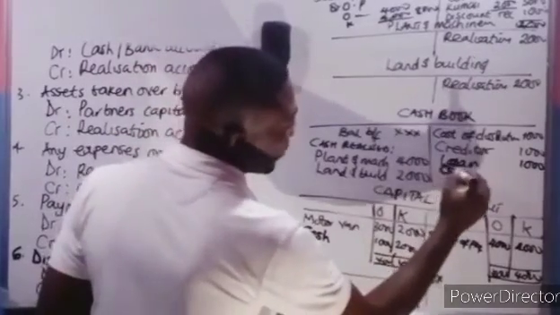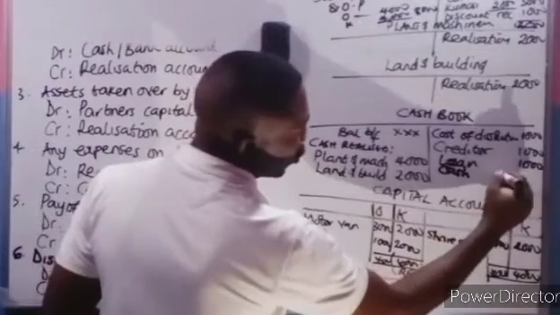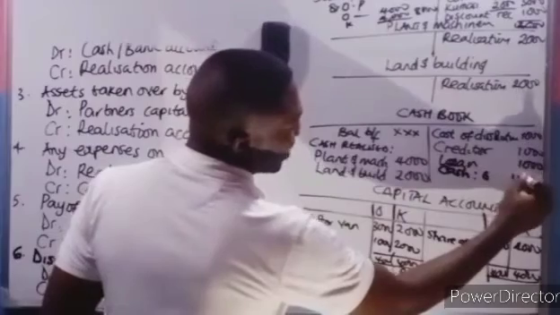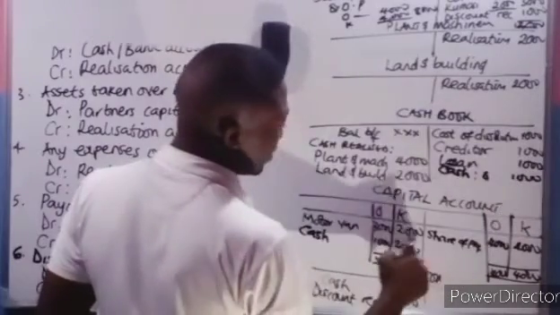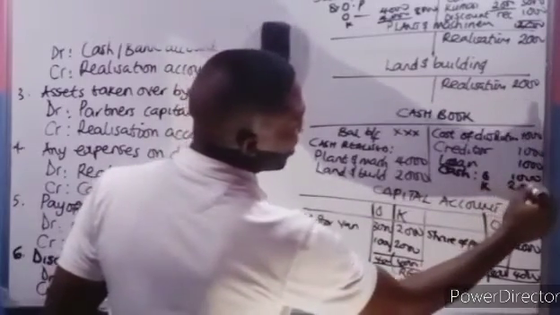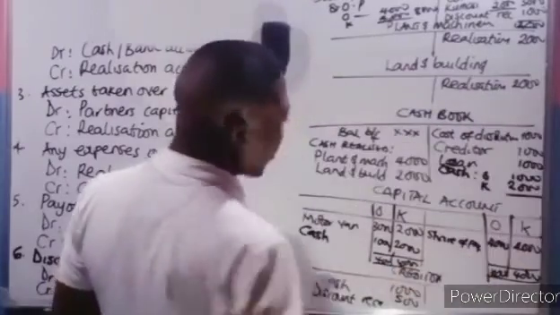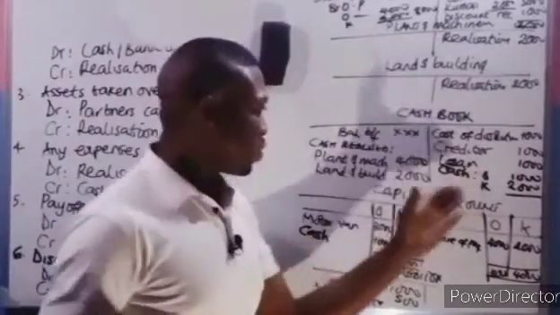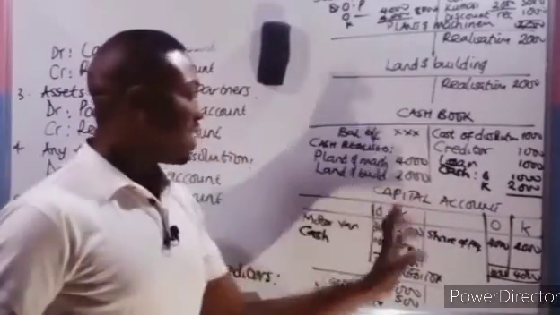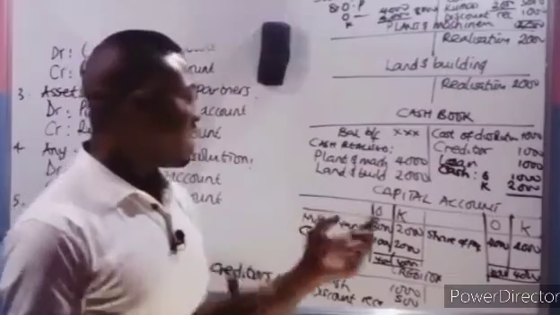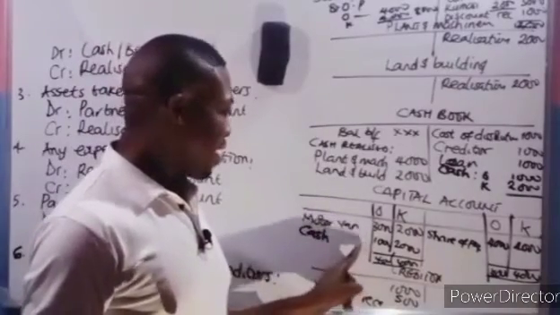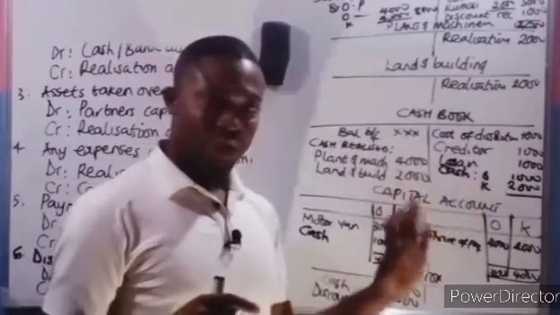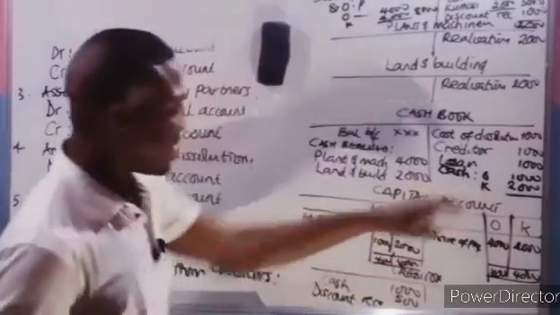The balance for cash, to balance it up, should be 1,000 for OB and 2,000 for Kumasi. With that you can balance it up. These are illustrations, so that's why it doesn't balance. So what am I saying in essence? That the balancing figure for the capital account should be the same as in the cash book. The balancing figure.